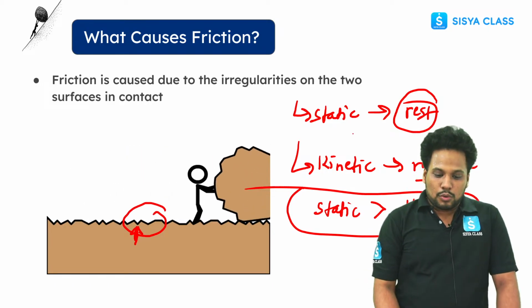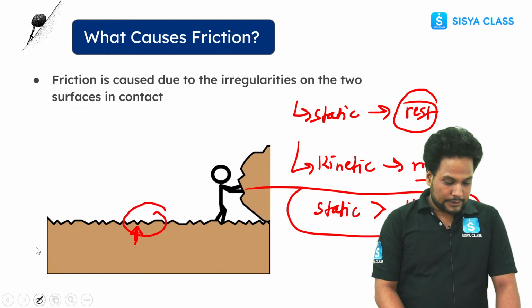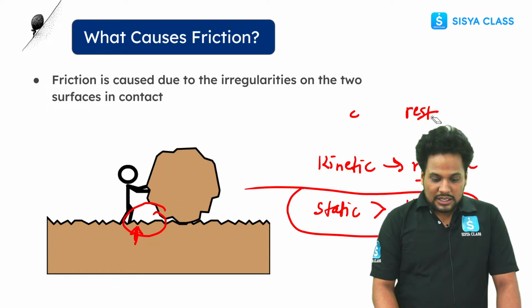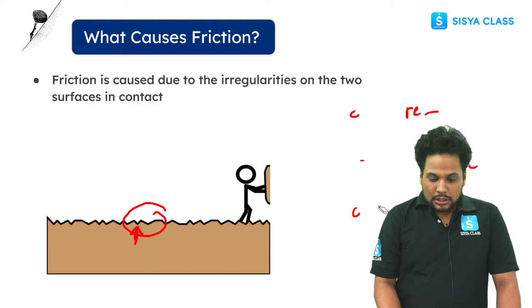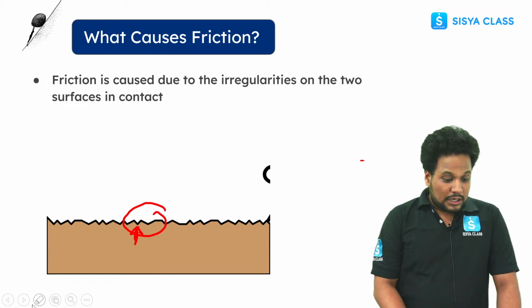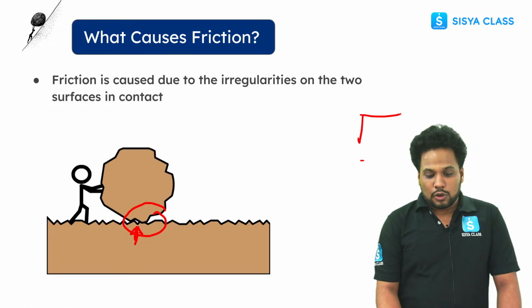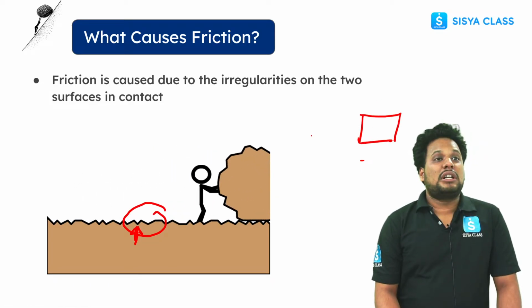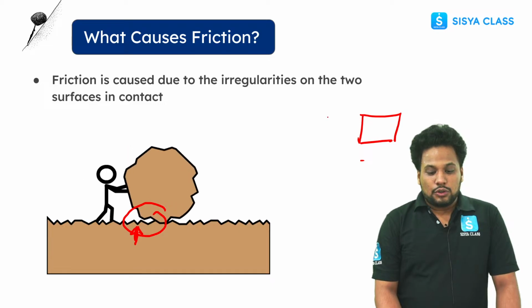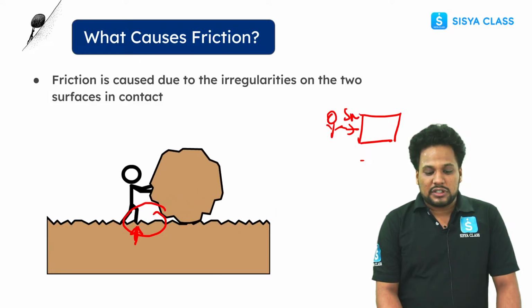Okay, let me explain with an example. Let's suppose there is a box, and if you want to push that box and move that box, let's suppose you require 5 Newton of force to push this box.